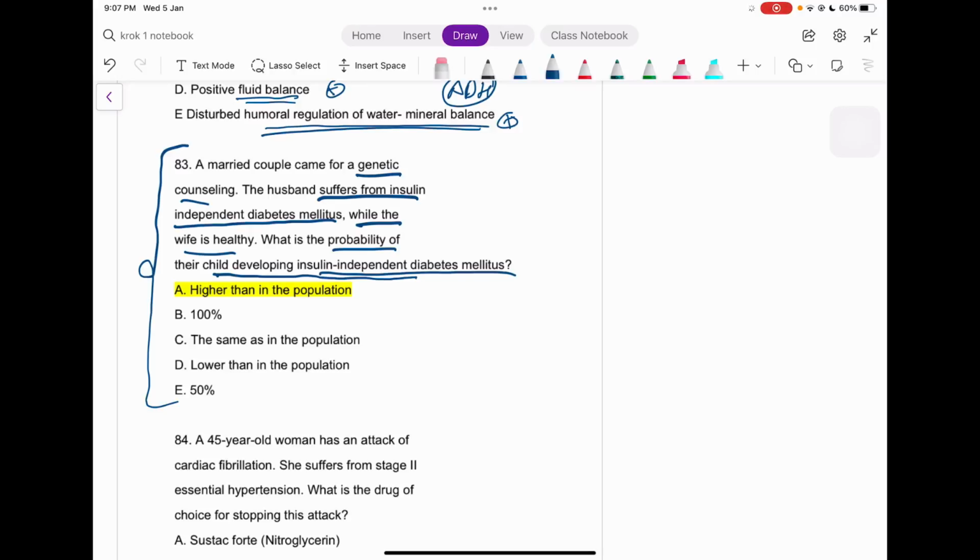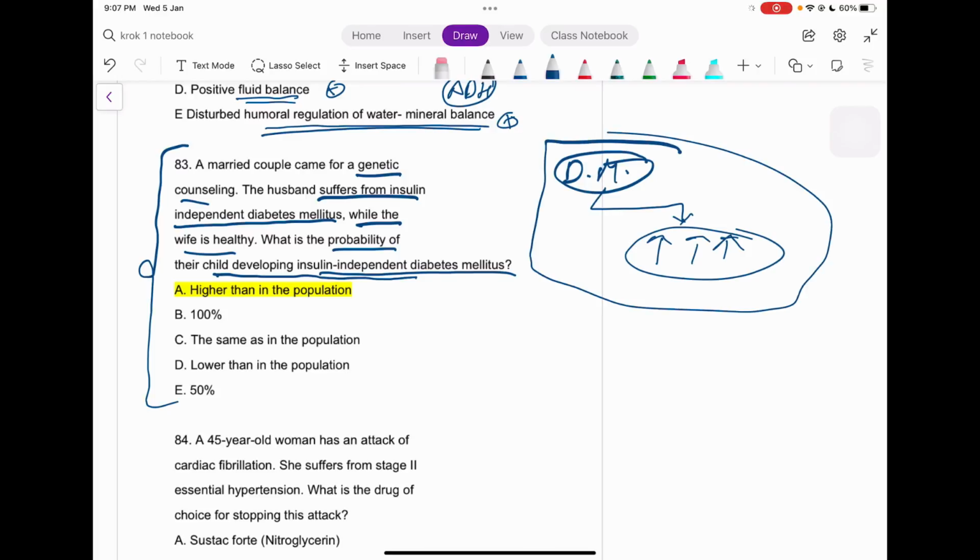For example, somebody's grandfather has diabetes mellitus. So the child's chances of getting diabetes mellitus simply increase, right? So they have an increased chance of getting diabetes mellitus itself. Let's see the option just by common sense, common knowledge itself.